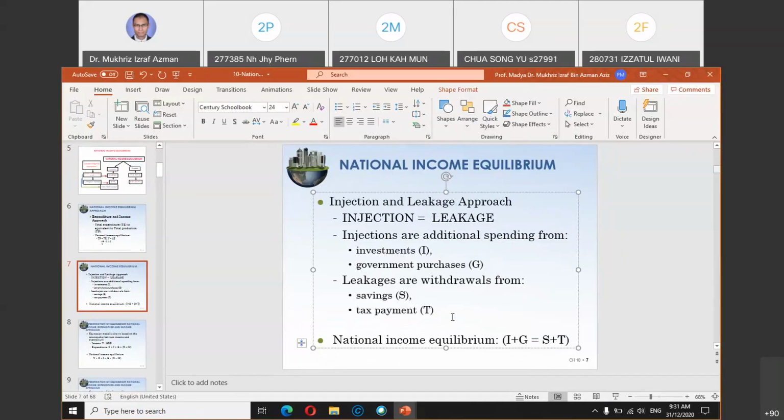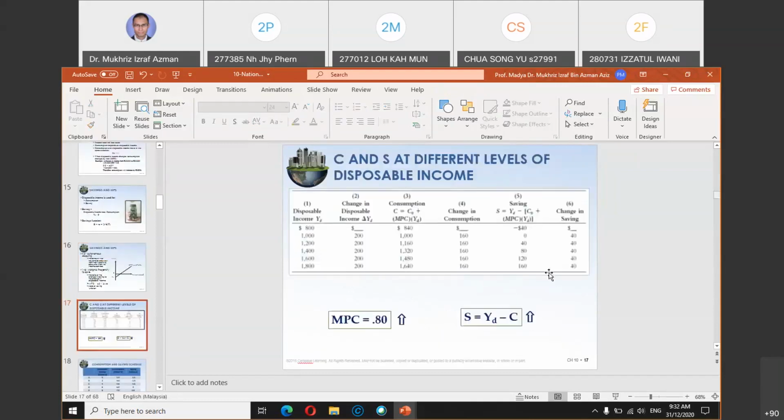So I and G, the effect will be positive, because these are in terms of injection. So the formula to calculate I and G multiplier will be very similar. The only thing that you change is the symbol I and G. But the tax multiplier is different because tax multiplier belongs to leakage. So let me go back to the slide just now.